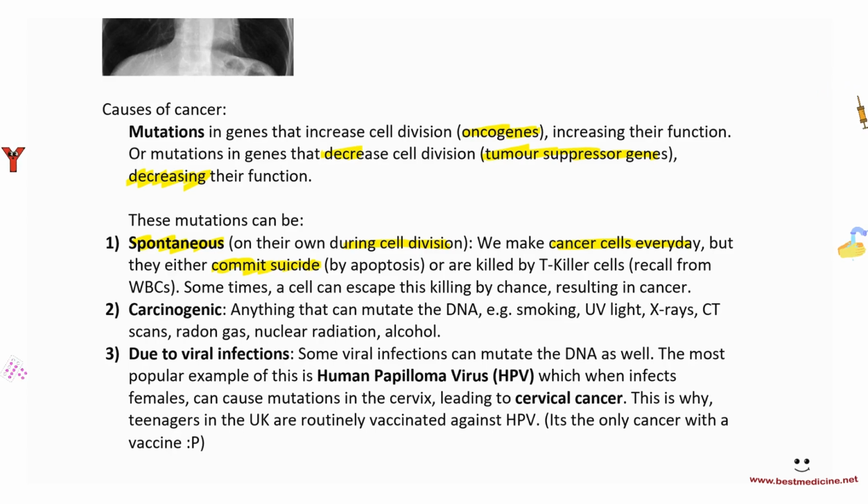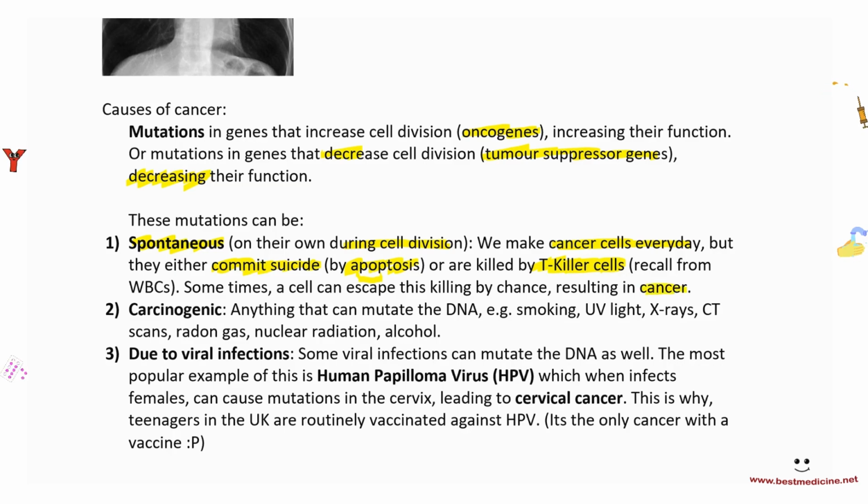So committing a cell, basically killing itself in a regulated manner, is called apoptosis, in which the cell pops itself, right, in a regulated manner. Or they can again be killed by T killer cells. Remember T killer cells, right? They are the ones that kill virally infected cells and cancer cells. So T killer cells are also able to kill the cancer cells. Sometimes a cell can escape this killing, and if it escapes, then it results in cancer, right?